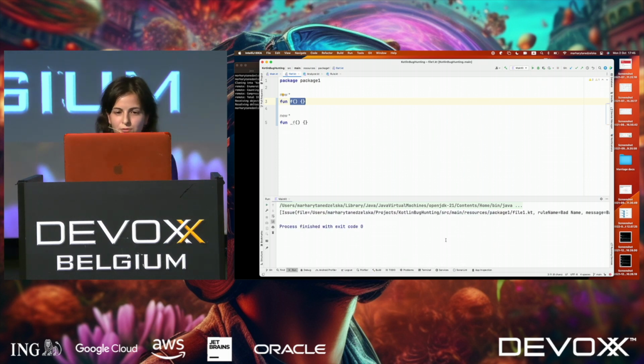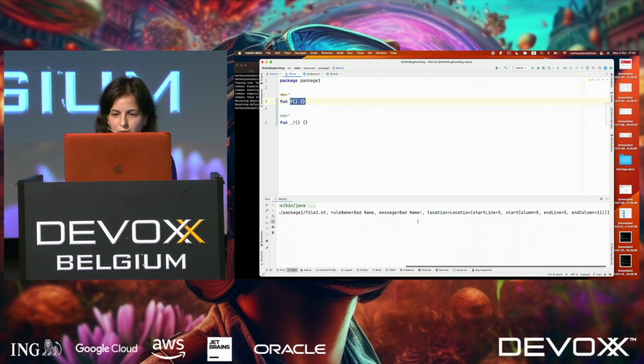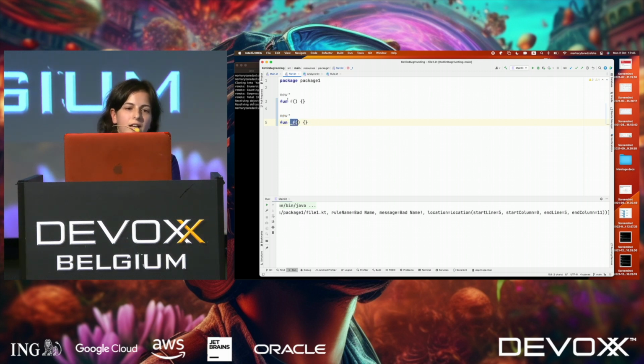Yeah, we got some issue. So we have only one issue. It's on start line 5 and line 5. So seems like this one. So everything works properly. Exactly, we wanted to report here because it starts with underscore, and we didn't want to report here because it's an okay name.